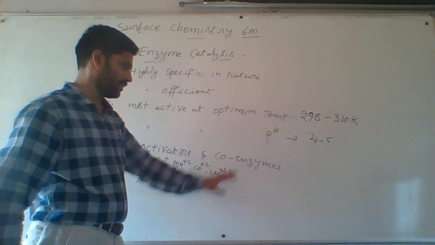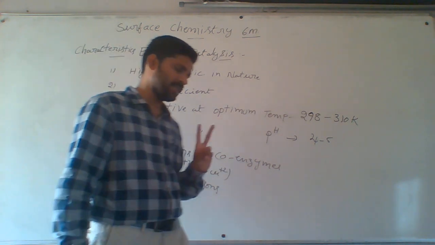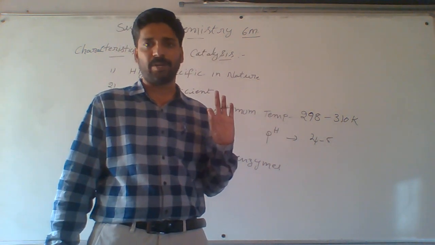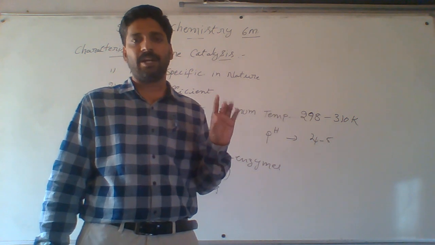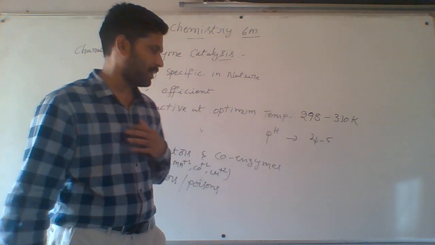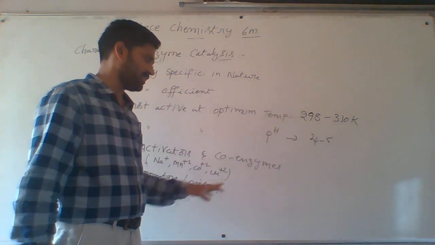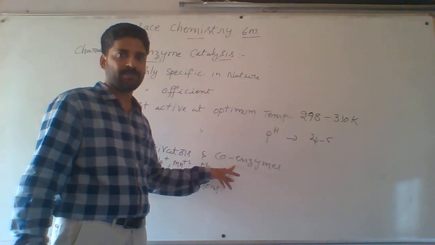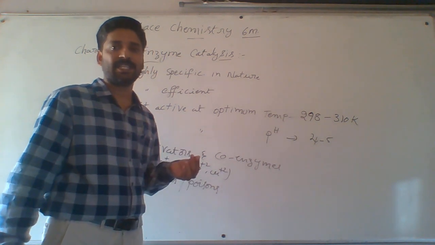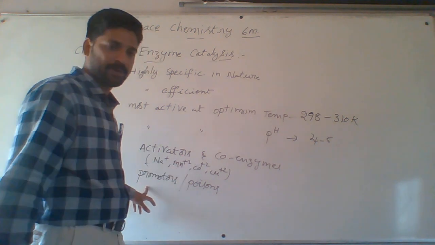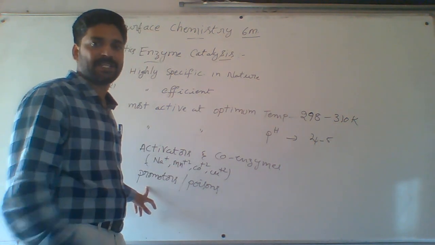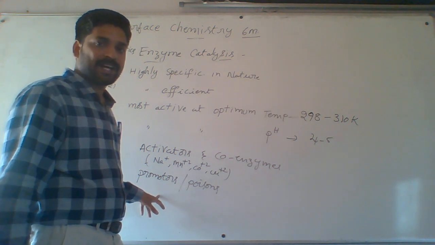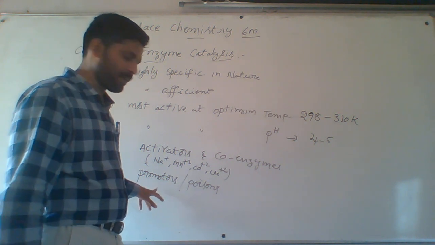Enzymes have two parts: a protein part and a non-protein part. The protein part we call the prosthetic group, and the non-protein part the non-prosthetic group. The activity of the enzymes is increased by the coenzymes. The substance which increases the activity of a catalyst we generally call a promoter. The activity of the catalyst is increased by the promoters.